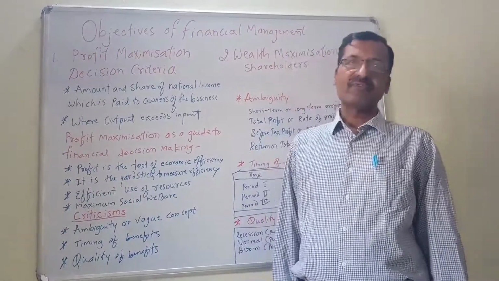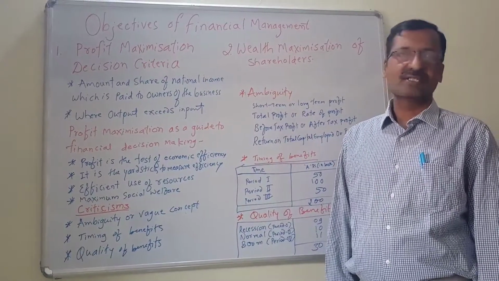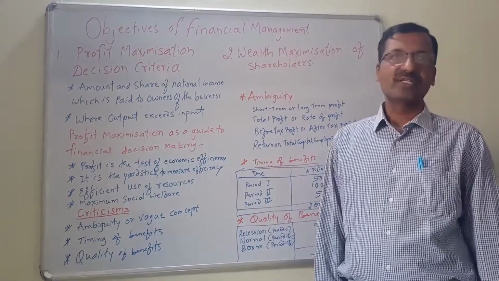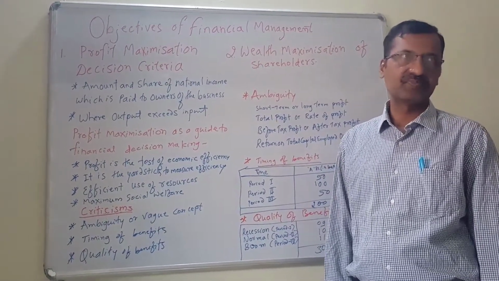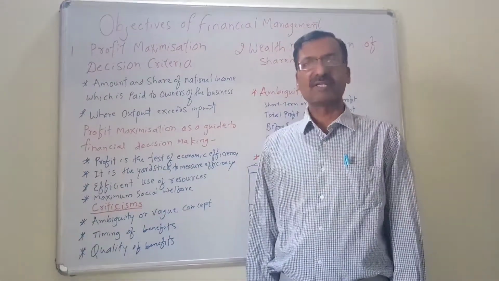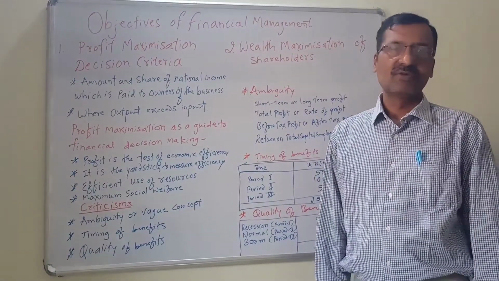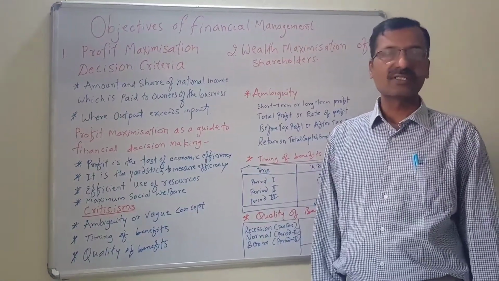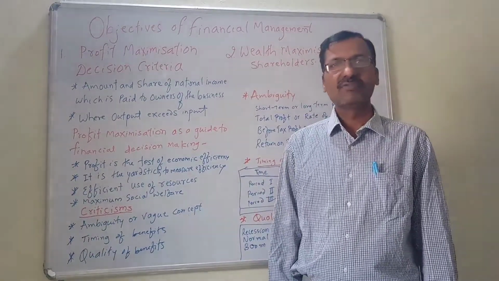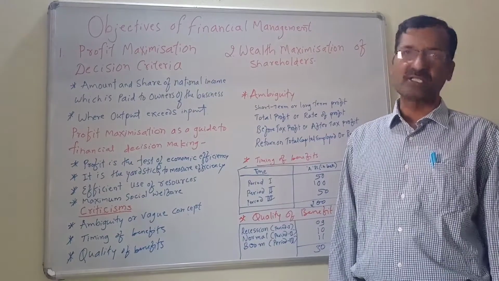The objectives of financial management are discussed with decision criteria. The decision criteria relating to the objectives of financial management are three important decisions. One is investment decisions, second one is financial decisions, and third one is dividend decisions.